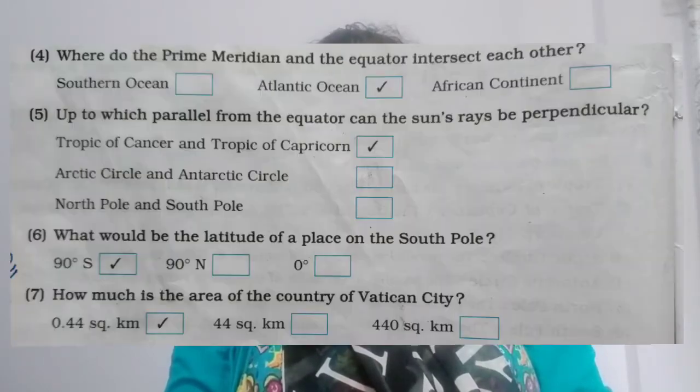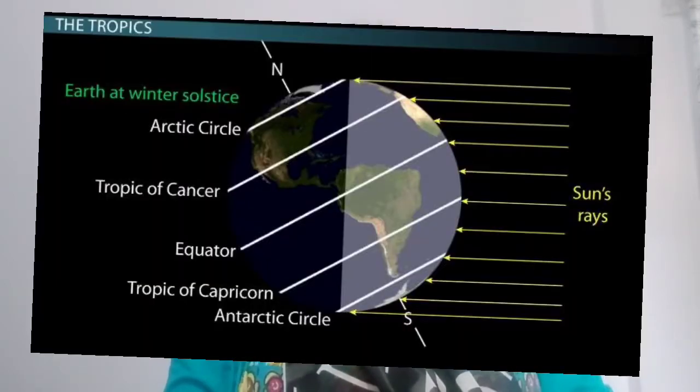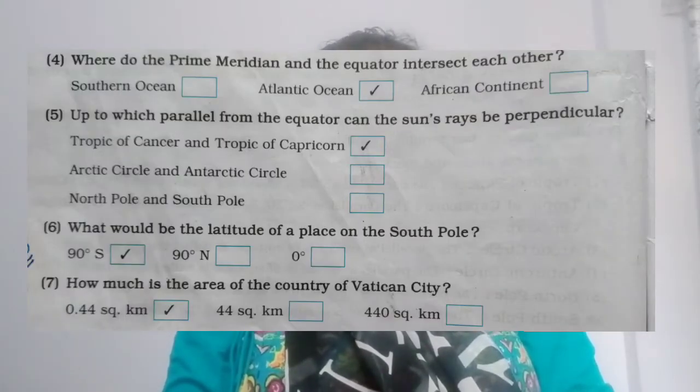Fifth question is: up to which parallel from the equator can the sun's rays be perpendicular? Options are Tropic of Cancer and Tropic of Capricorn, Arctic Circle and Antarctic Circle, North Pole and South Pole. Answer is Tropic of Cancer and Tropic of Capricorn. From Tropic of Cancer to Tropic of Capricorn, sun rays fall perpendicular. Sixth question is: what would be the latitude of a place on the South Pole? Options are 90 degree south, 90 degree north and 0 degree. So the answer is South Pole is at 90 degree south.